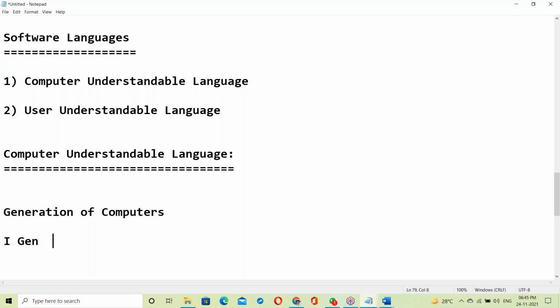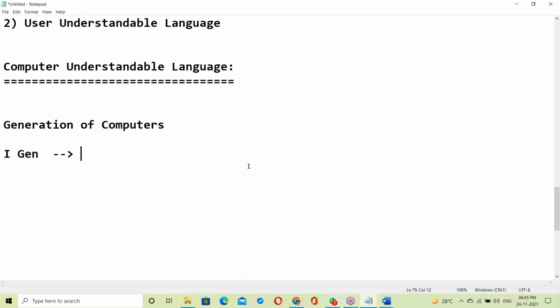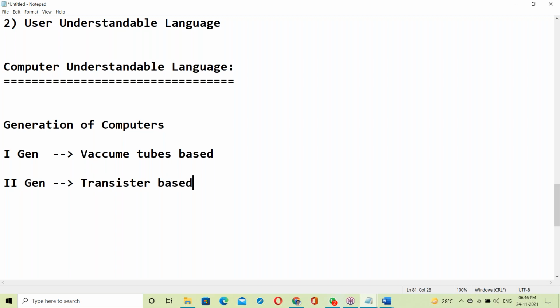What is the first generation of computer? Vacuum tubes based computer. Generally, electronics gets this concept: how vacuum tubes work. Next, the second generation of computer is transistor based. Second generation, transistor based. Electronics is the subject here.